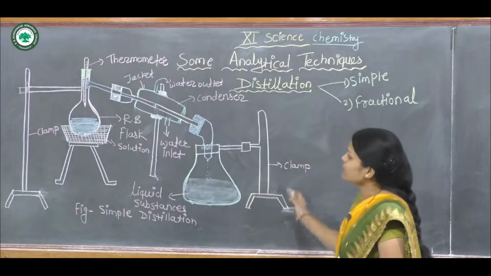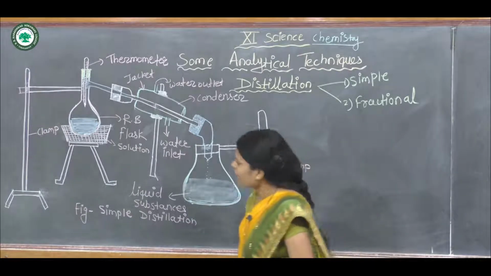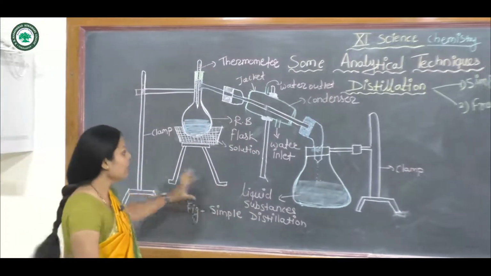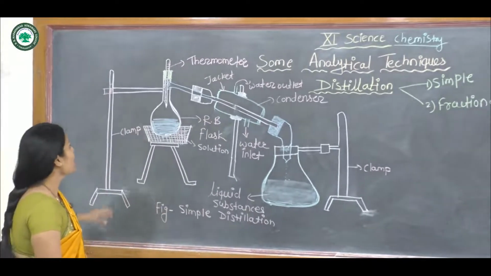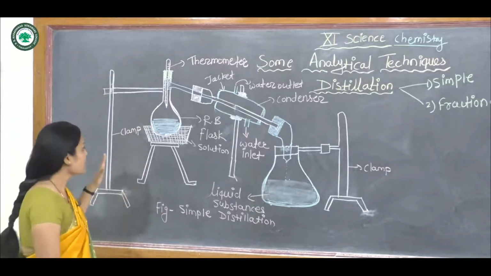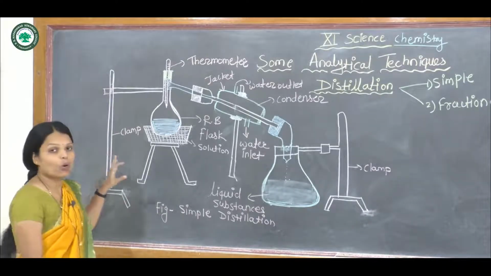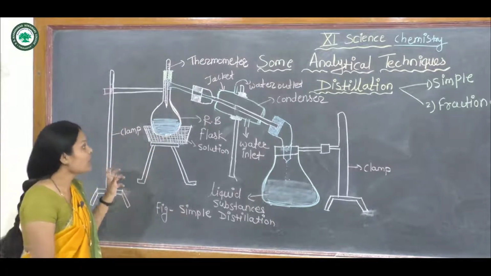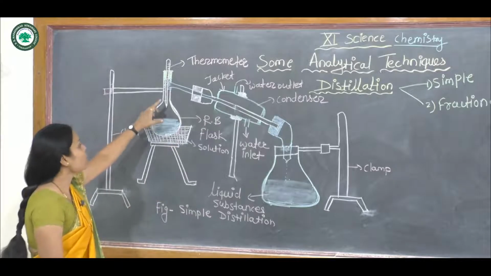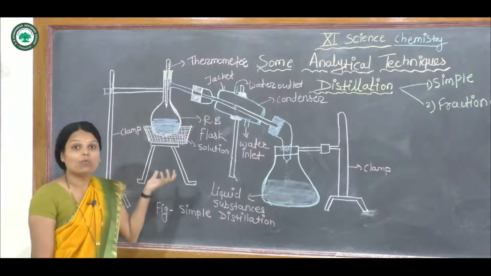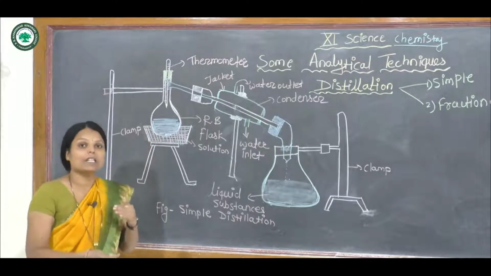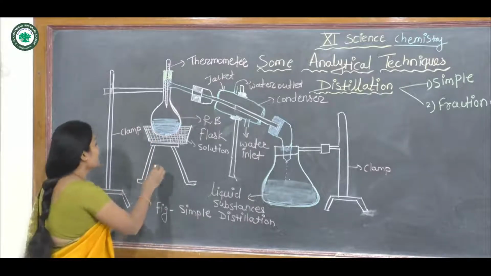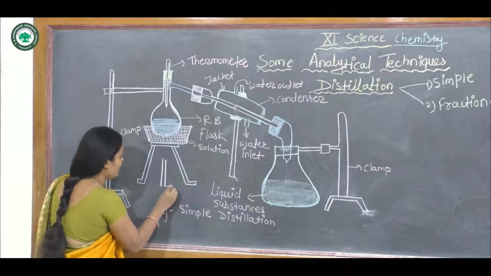See here the setup of the simple distillation method. The figure shows a simple distillation method. In the figure we can see the stand, which is also called a clamp. This stand is attached to the RB. What is meant by RB? RB is a round bottom flask. The RB is kept on a wire gauze because the heating is not directly given to the round bottom flask. Now the remaining part is the burner.